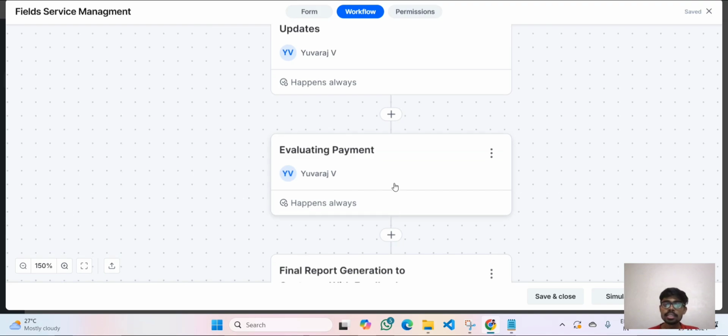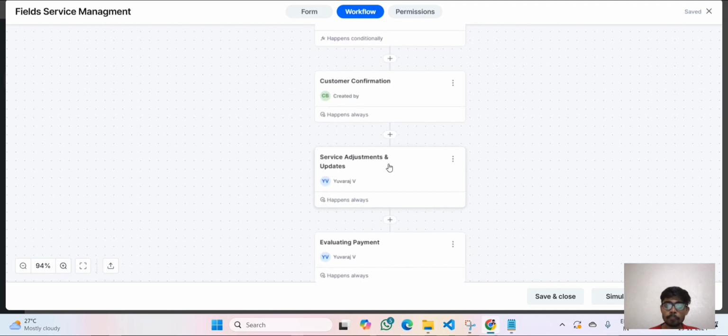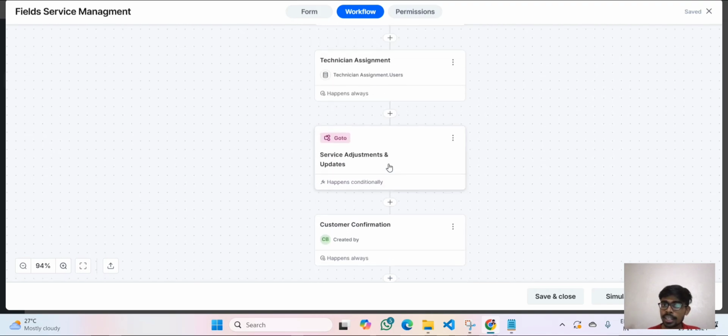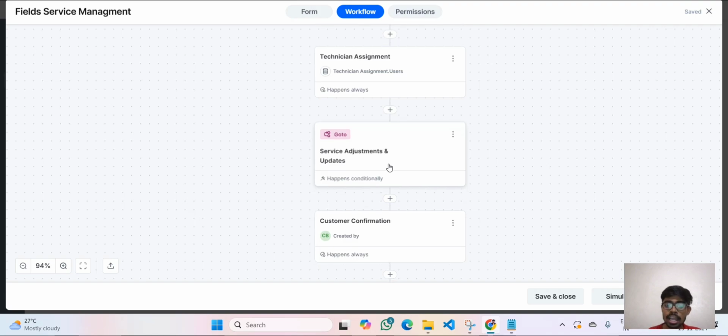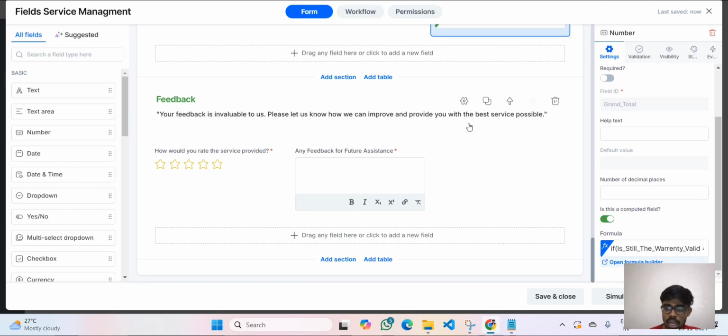Once the table has been filled, the number of hours he has worked and the number of issues he has solved, based on this it is going to evaluate the payment. But here there is also another type. If the CSR team evaluated that the customer still has a valid warranty, then the payment is going to get evaluated as 0. So for that I have written one formula. Let us show that formula.